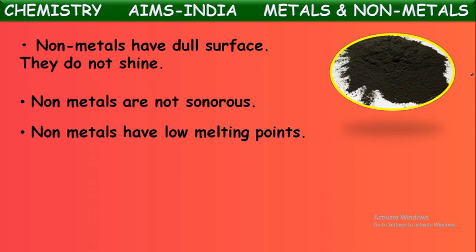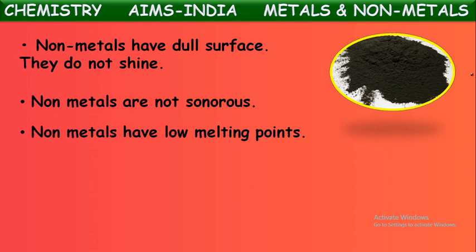Even some non-metals exist in the liquid state or gaseous state at normal temperature. Even the non-metals which are in the solid state have low melting points. By heating to certain temperatures, they can convert into liquid states. Whereas metals should be heated to very high temperatures.